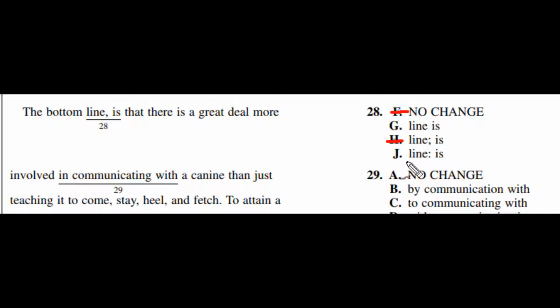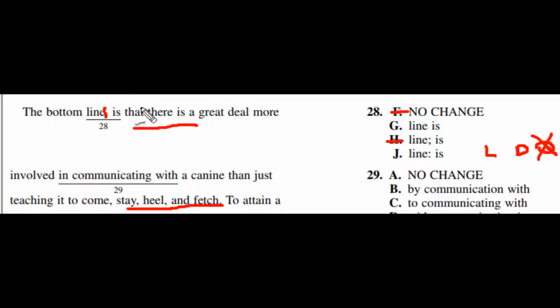Now back to cosmic double dots. I love DQ, list, DQ, description, and a quote. When we look at this component over here, and we have our cosmic double dots here, we don't see any quotation marks on this side here, so we can cross that one out. List, okay? So we come down over here, the bottom line is that there's a great deal of communication, blah, blah, blah. The list is way down over here. That feels a little bit weird.